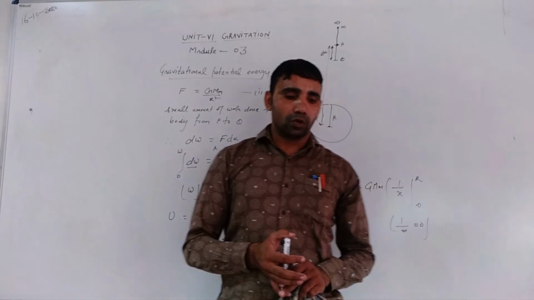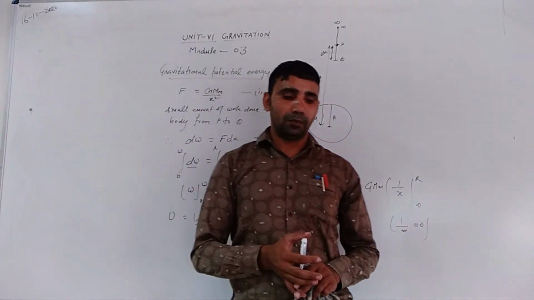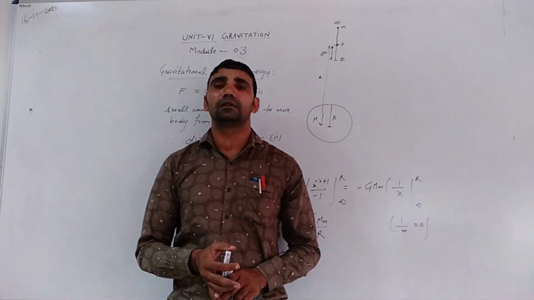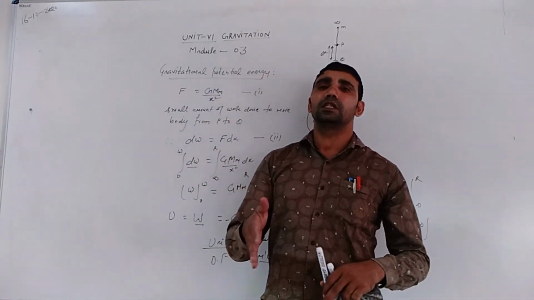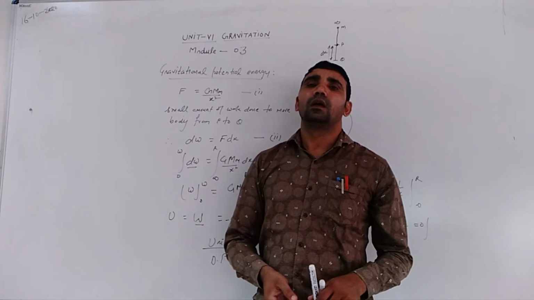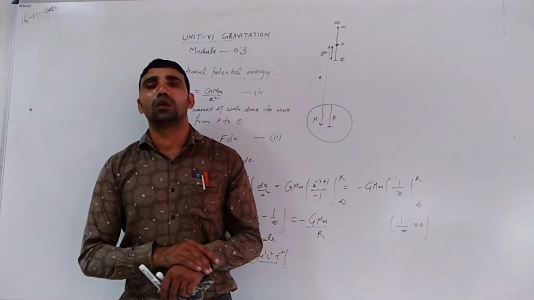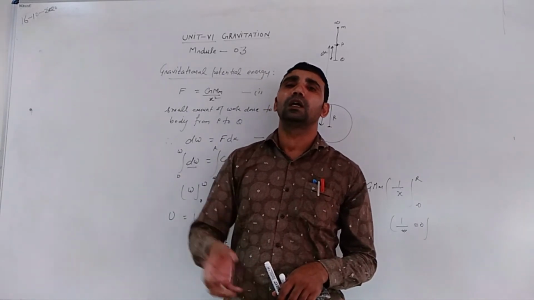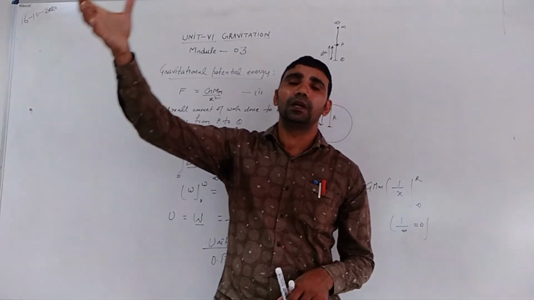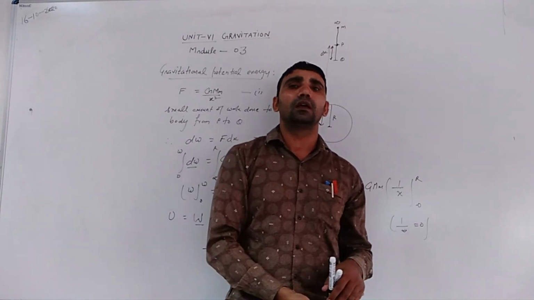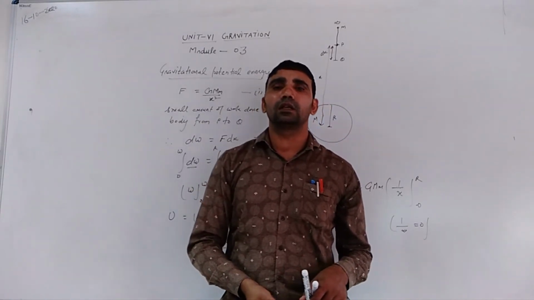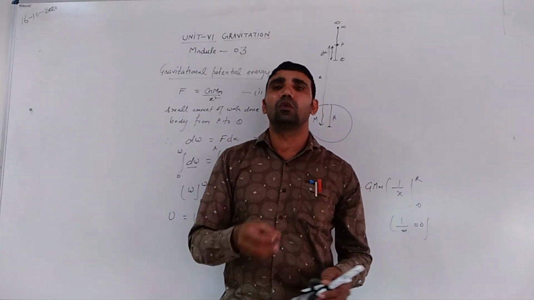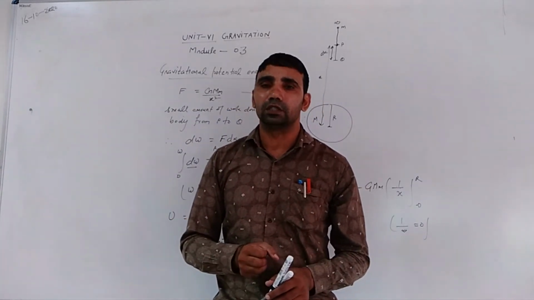Work done in bringing a body of mass m from infinity to a point at a distance r from the center of earth, as we know, is minus GMm upon r. But gravitational potential is equal to the ratio of work done divided by the mass of the body that is taken from infinity to a particular point in the gravitational field of the earth.